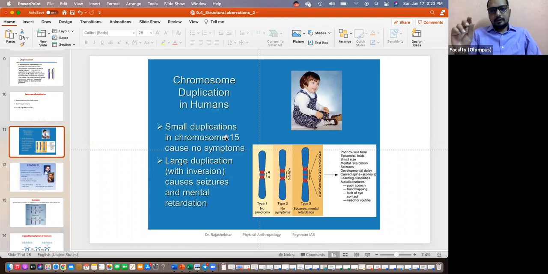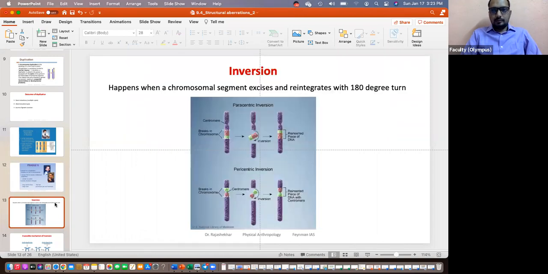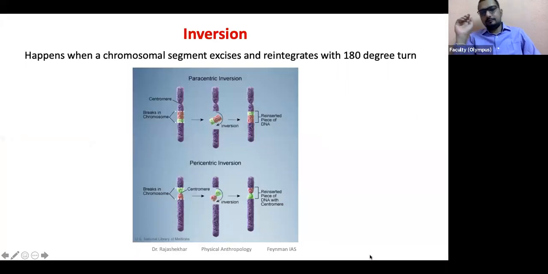Usually it is some large duplication, sometimes along with inversion. Both together result in some form of autism and also include seizures and mental retardation. Otherwise, Fragile X is an example for that. In genetics, we normally hear about Fragile X. This is a result of a duplication event on an X chromosome. Good. Next we will begin discussing inversion.